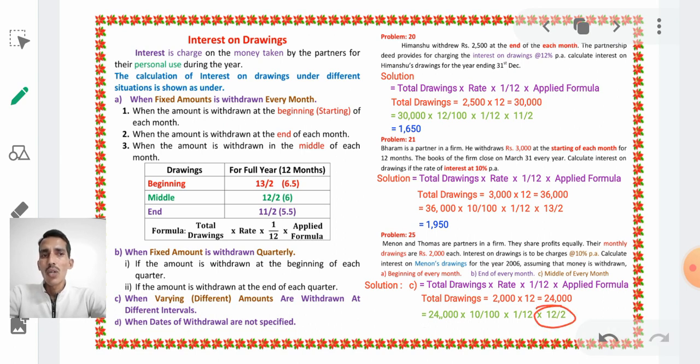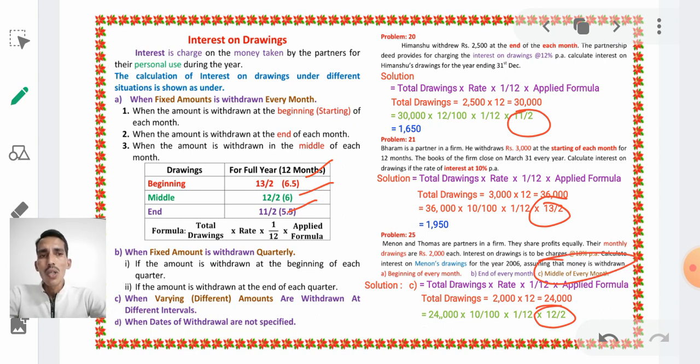Here we have taken 12/2, here we have taken 13/2, here we have taken 11/2. Why? Because in the first problem it is given as end of each month, in the second problem it is given as beginning of each month, and in the third problem it is given as middle of each month. We have solved according to middle of every month.